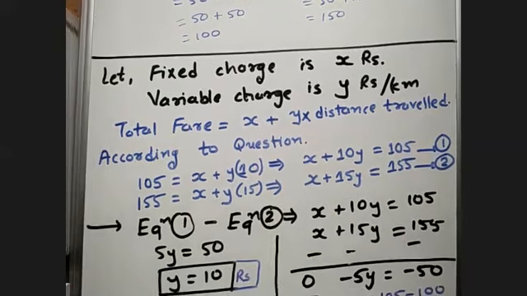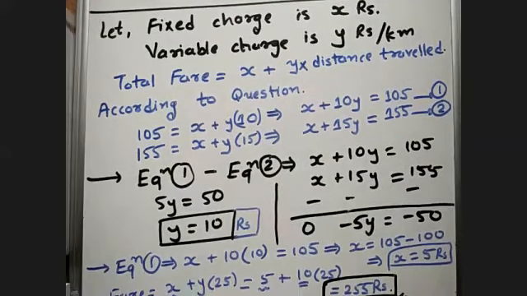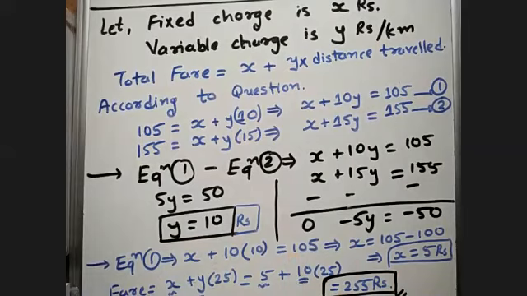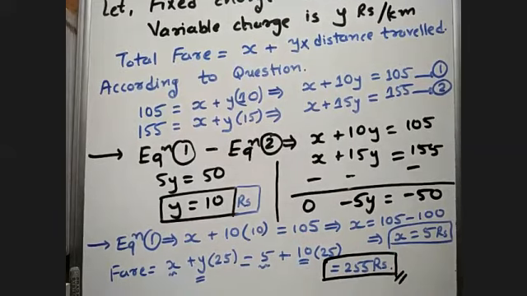So equation 1 minus equation 2, if you do, you will get minus 5y equal to minus 50. So 5y equal to 50. So y equal to 10. And if you put y equal to 10 in any one of the equations, you will get the value of x as 5 rupees. But they are not only asking what is the fixed charge and variable charge.